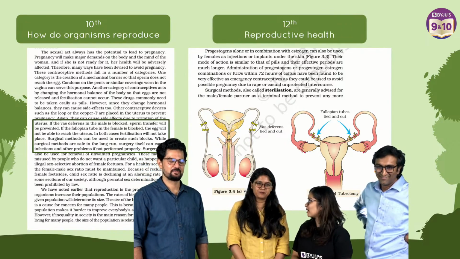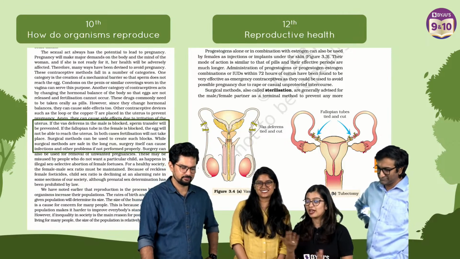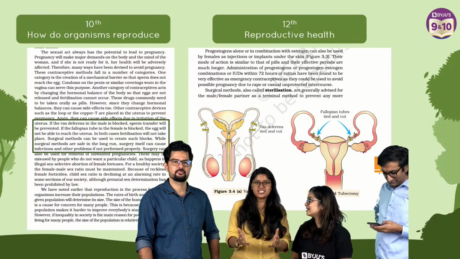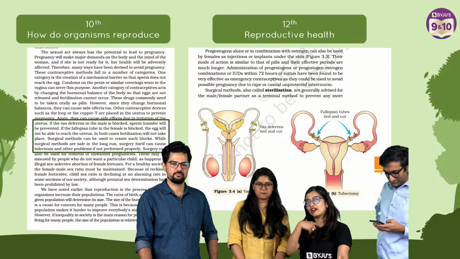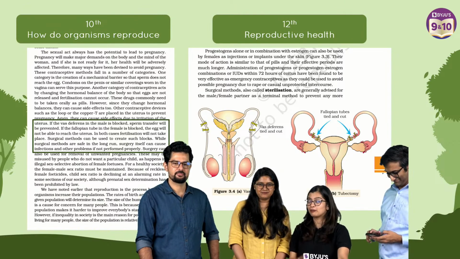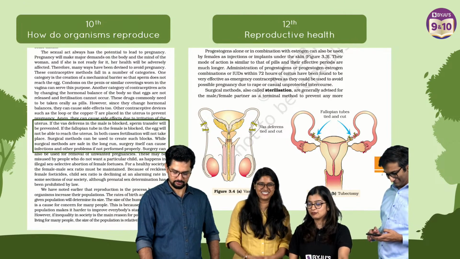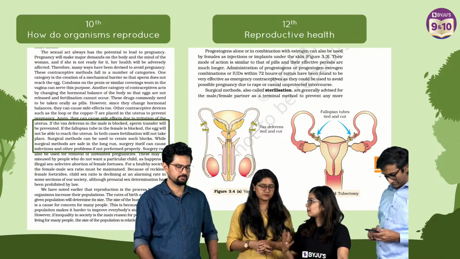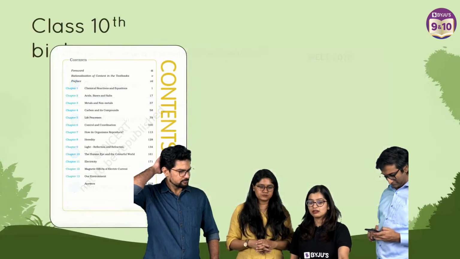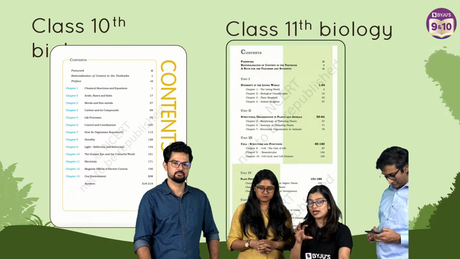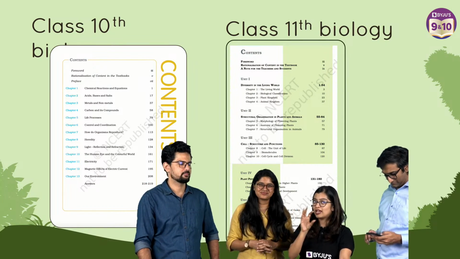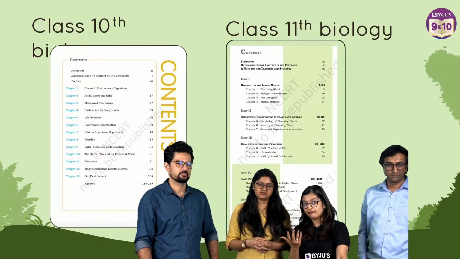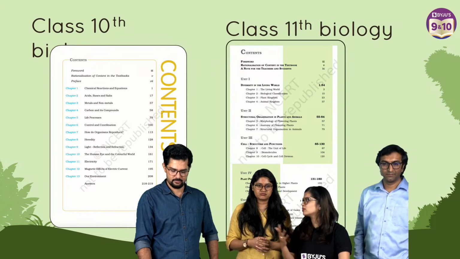This is something we taught them in how do organisms reproduce in grade 10, which you will again have in reproductive health. And ma'am, I think reproduction has a high weightage for NEET examination, right? Yes. So you guys are already 5 steps ahead if you want to know NEET, if you guys are taking up NEET, and if you're going to take up PCB. But I think what mainly we want to tell you is that whatever you guys have studied is already like an extended bit in your syllabus. So if you want to get started, you can go through the chapters, right, ma'am?